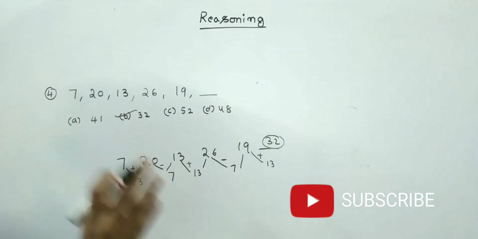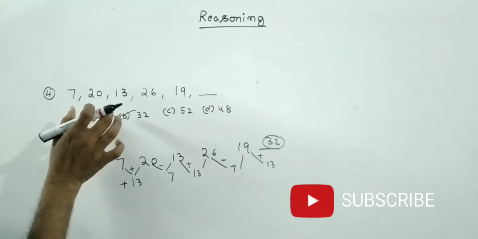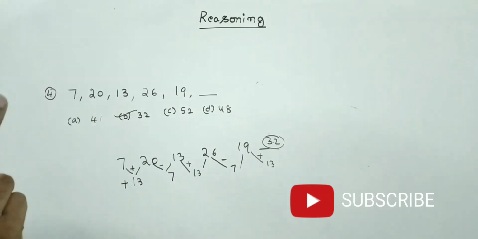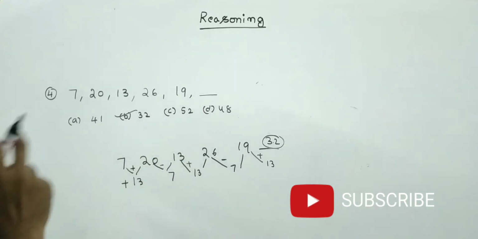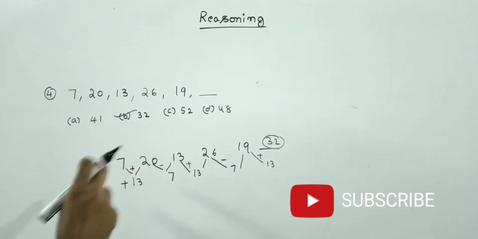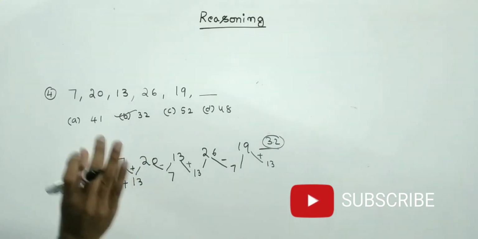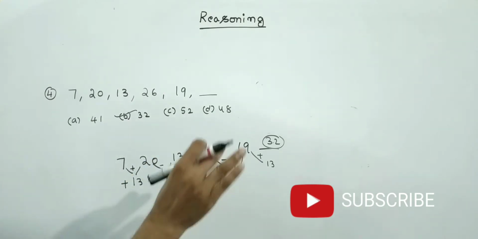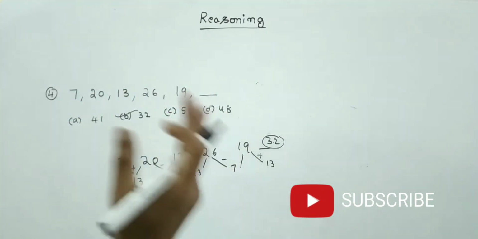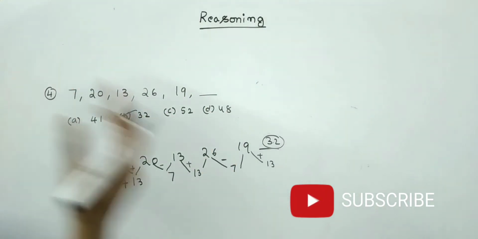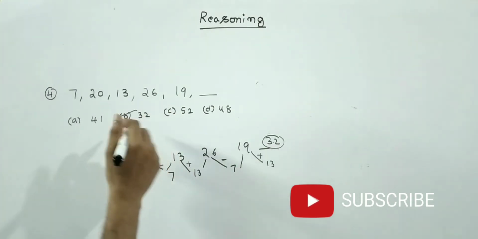See friends, again I am telling you, if the series is increasing and decreasing, definitely there should be an addition or subtraction. And if it is continuously increasing, it is addition. If it is continuously decreasing, it is subtraction. When the difference is very small, then only it is an addition or subtraction. If the difference is much, then there should be a multiplication or square or cube. So like this we have to solve the problem. See friends, now the answer is 32.